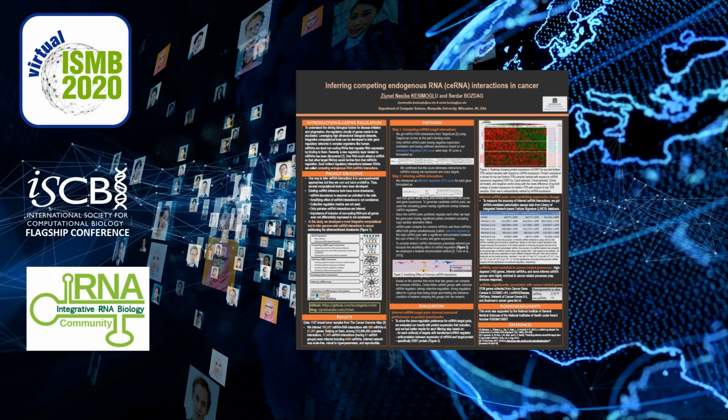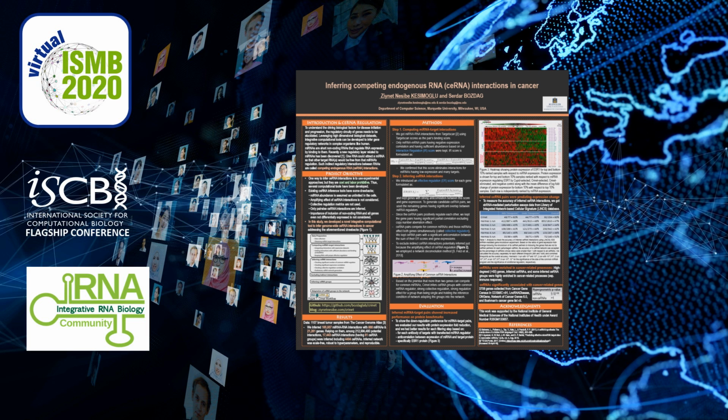In this study, we developed a computational tool named CRINET to infer cancer-associated ceRNA interactions and groups genome-wide to address the aforementioned drawbacks. I included the links, including the GitHub link for the code and a blog for the tool. Also, this study could be found at bioRxiv.